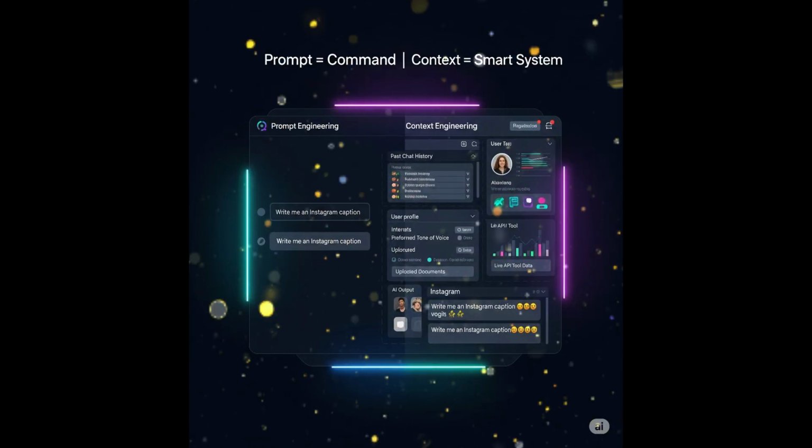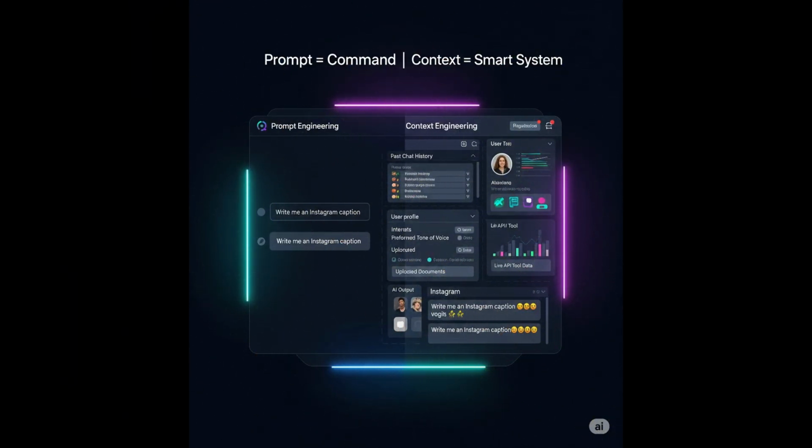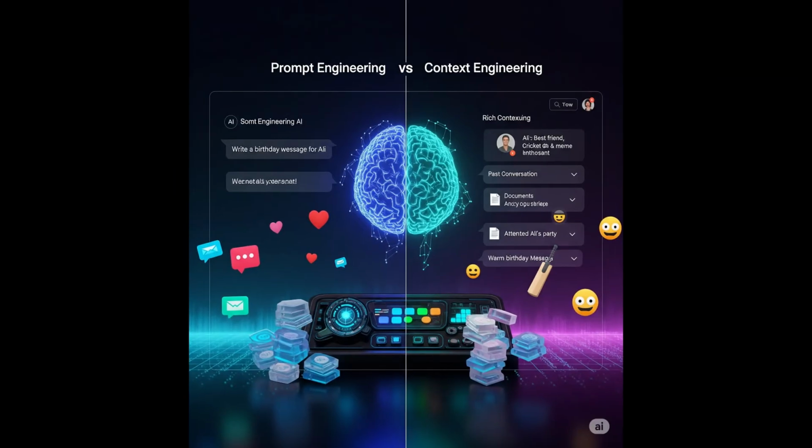Prompt engineering is when you type a command like, "Write me an Instagram caption," and the AI responds. But context engineering? That's where you give the AI an entire environment. Past messages, user preferences, relevant documents, tool outputs, everything the AI needs to give smart responses. For example, if you only prompt, "Write a birthday message for Ali," you'll get a generic result. But with context, like Ali is your best friend, he loves cricket and memes, and you went to his party last week, you'll get a much more personal, thoughtful, and emotional message.